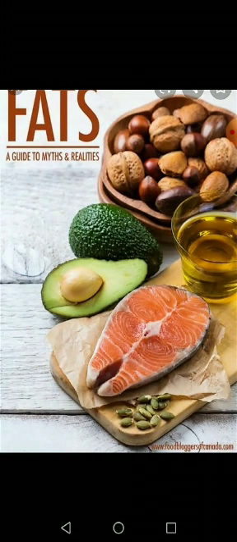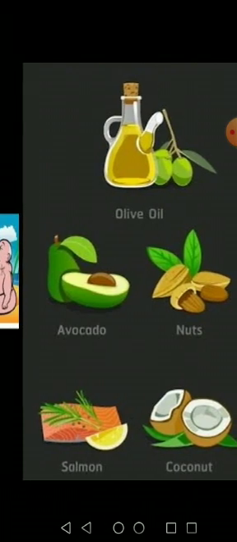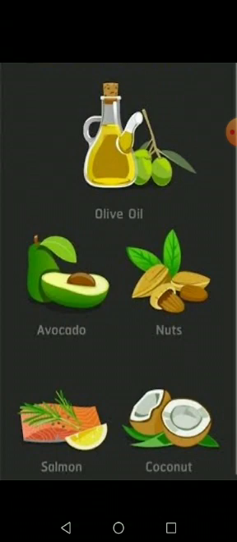Yes, they are also energy giving food. They keep our body warm, and they are found in olive oil, nuts, avocados, coconut, and green vegetables, fruits, right? So they are found in those foods. Too much fat is not good for our body, because fats are usually stored in our body. If we take fats in too much quantity, they are stored and stored, and eventually they cause obesity to us.